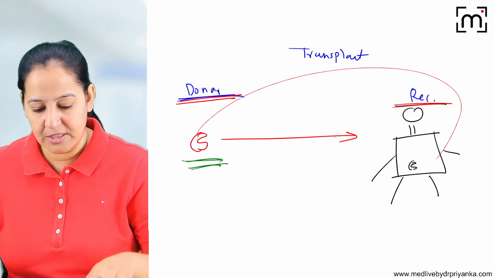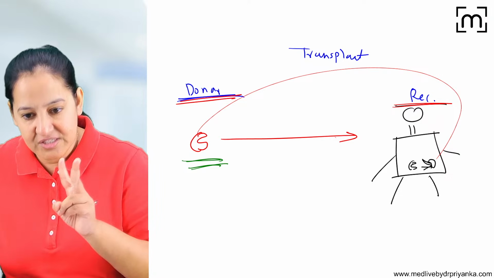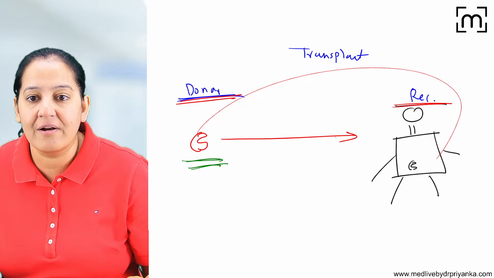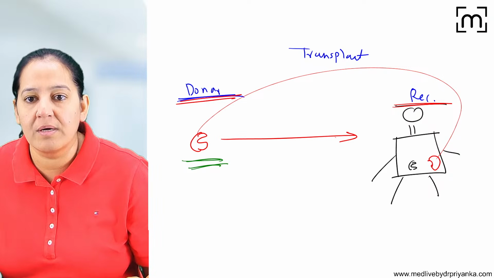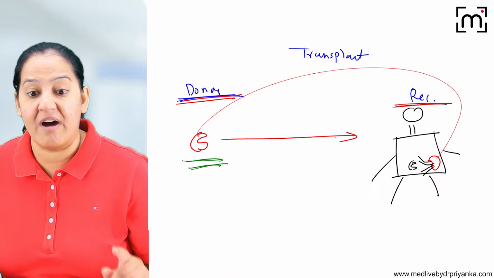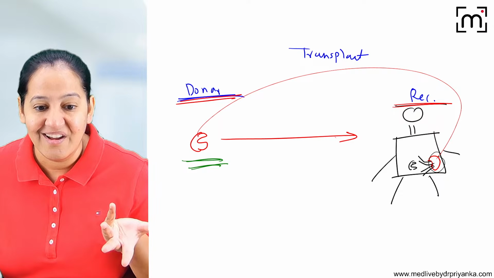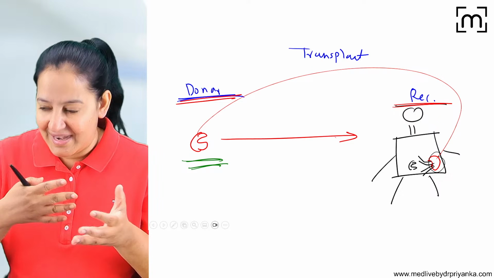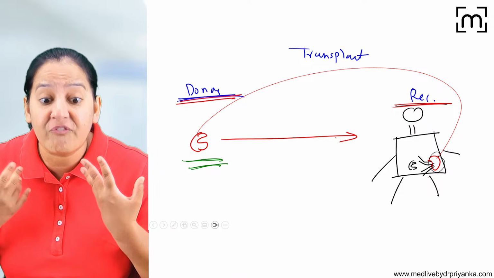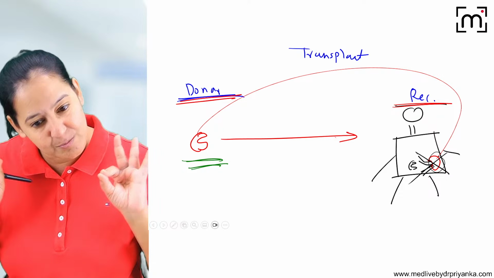I will take the old kidney out, and in its place, I will put this kidney. This was the old kidney, attached with the renal artery and renal vein. So first I will cut the renal artery and renal vein, take out the old kidney, put the donor's kidney here, and attach it with the renal artery and renal vein. As soon as I have attached it, I find the kidney got congested. It failed before I could suture and take the patient out. On the OT table itself, it's a flop show. It's rejected. On-spot rejection.